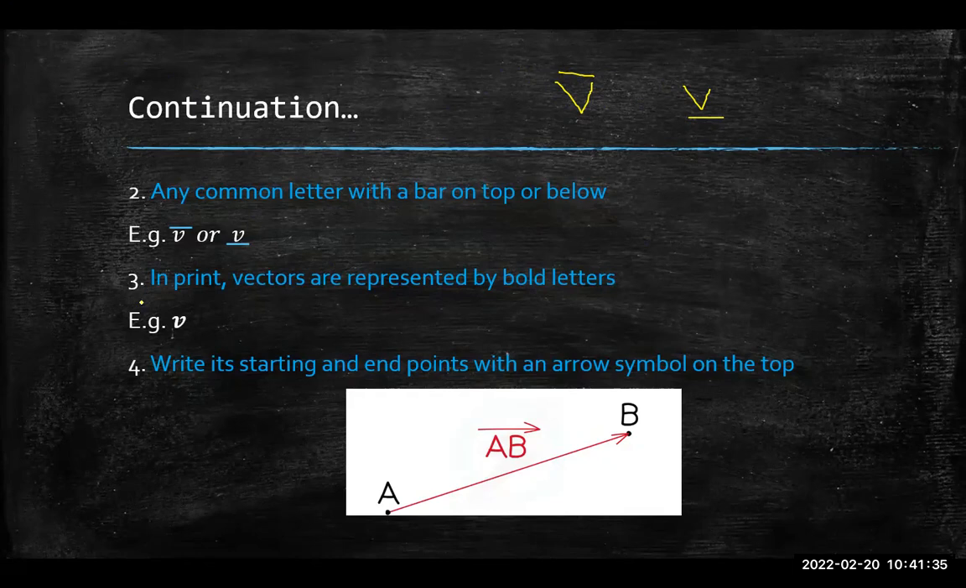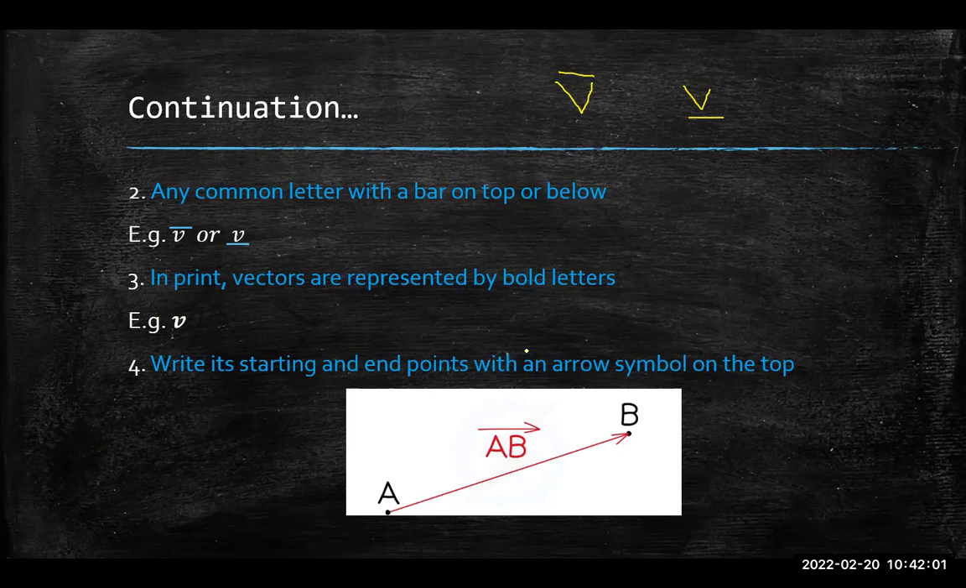Or in print, when you're typing, vectors are represented by bold letters. As we move on, you'll see on the PowerPoint that I use bold letters. Why? Because I am typing. When you're typing or in print, vectors are usually represented with bold letters.